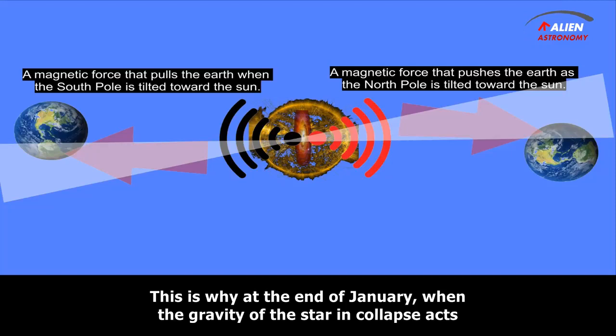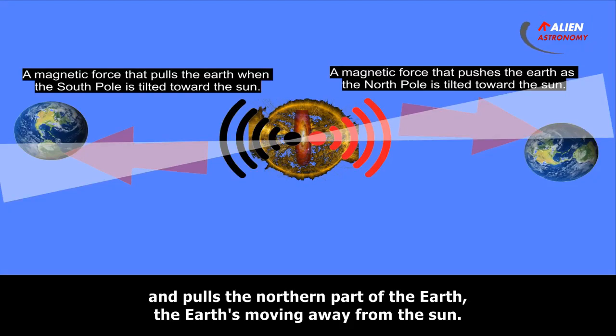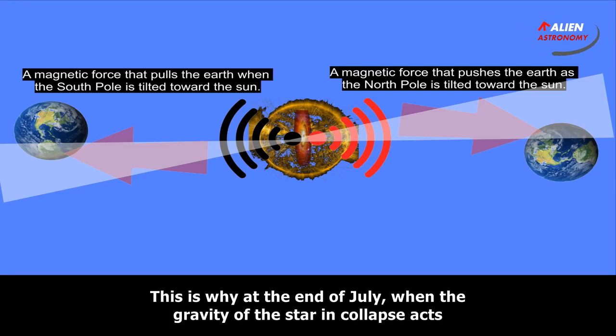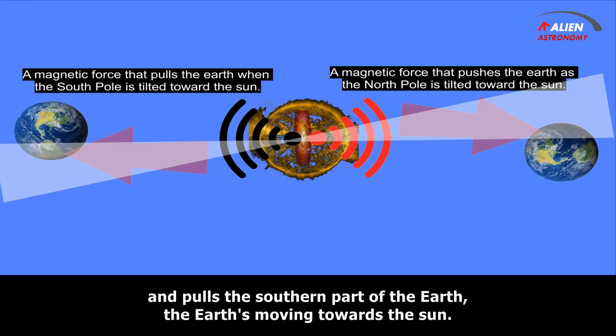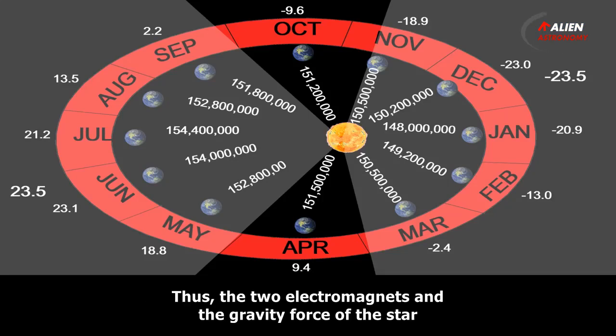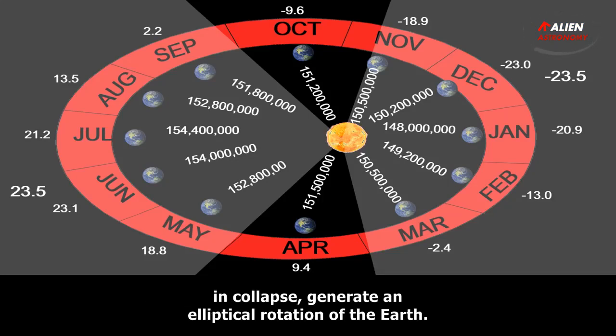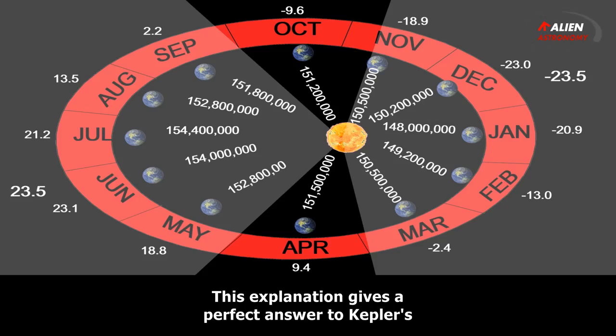This is why at the end of January, when the gravity of the star in collapse acts and pulls, the northern part of the Earth is moving away from the Sun. This is why at the end of July, when the gravity of the star in collapse acts and pulls, the southern part of the Earth is moving towards the Sun. Thus, the two electromagnets and the gravity force of the star in collapse generate an elliptical rotation of the Earth. This explanation gives a perfect answer to Kepler's first law for the orbit of the planets around the Sun.